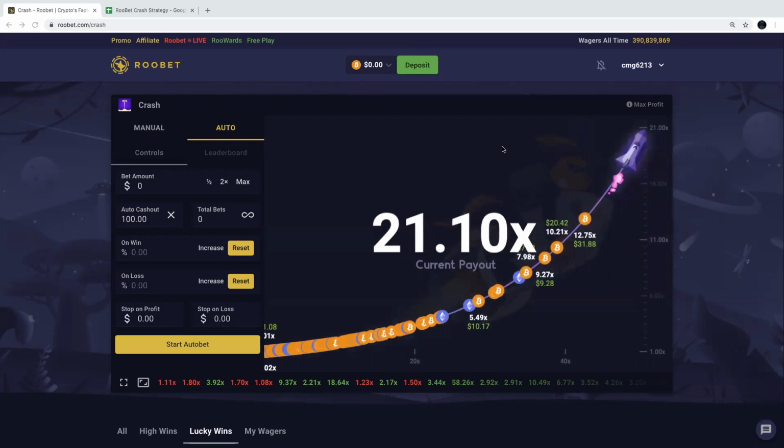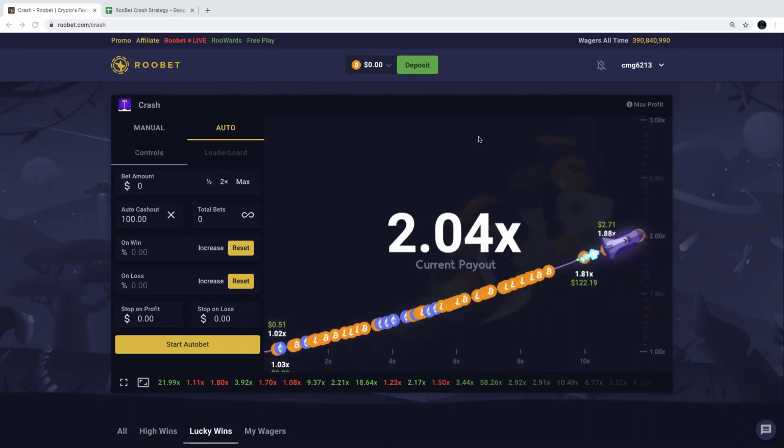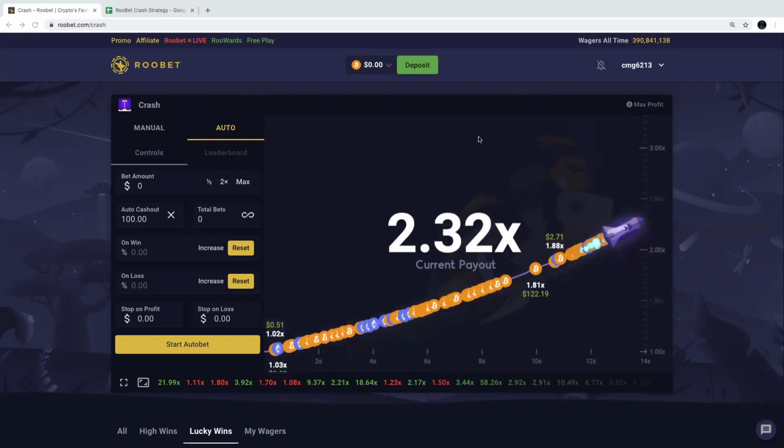Now first I gotta recommend, if you are not the legal gambling age in your country, please do not try this out, but if you are, this is an awesome way to make a couple of bucks while you sleep.